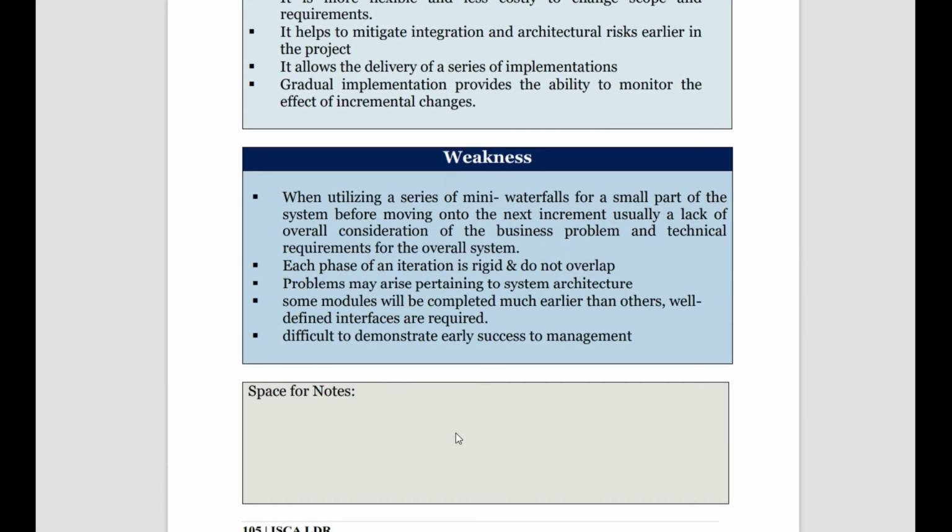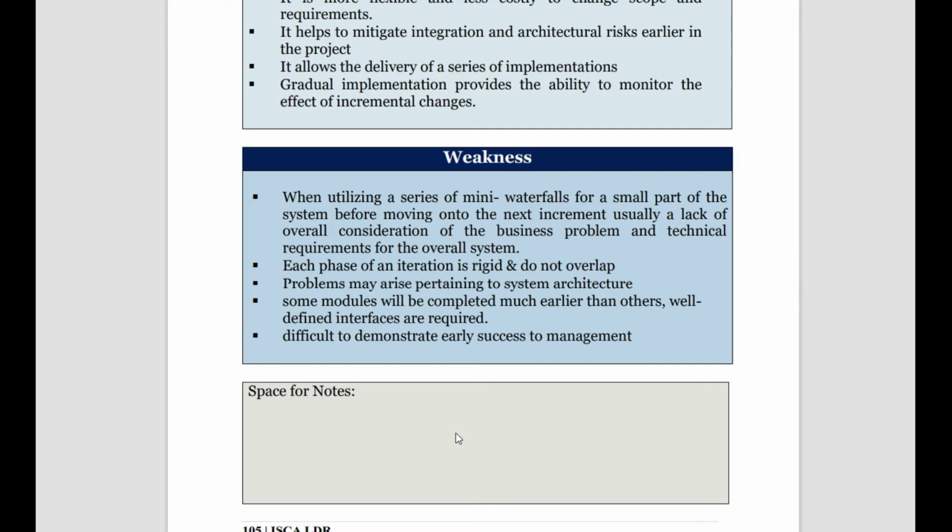Then what are the weaknesses of the incremental model? By utilizing a series of mini waterfalls, a small part of the system becomes very rigid before going to the next part, and the system developed in one part may have some interface problem with the other components. Then each phase is rigid and does not overlap, so the functioning of the whole system becomes a big question mark. Then problems may arise pertaining to system architecture, so what kind of architecture are we following.